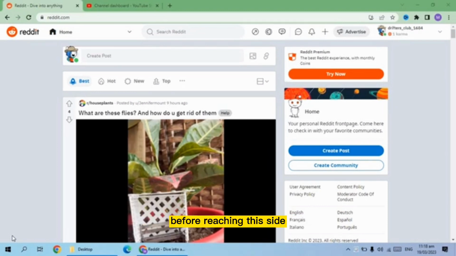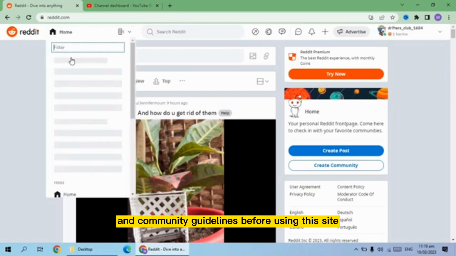Before using this site, you should definitely know the rules of this site. Because if you don't know the rules of reddit.com, then your account will be suspended permanently for the violation of their rules, if you post any video or any link before reading their rules and community guidelines. So guys, be careful while using reddit.com, and always remember their rules and community guidelines before using this site.